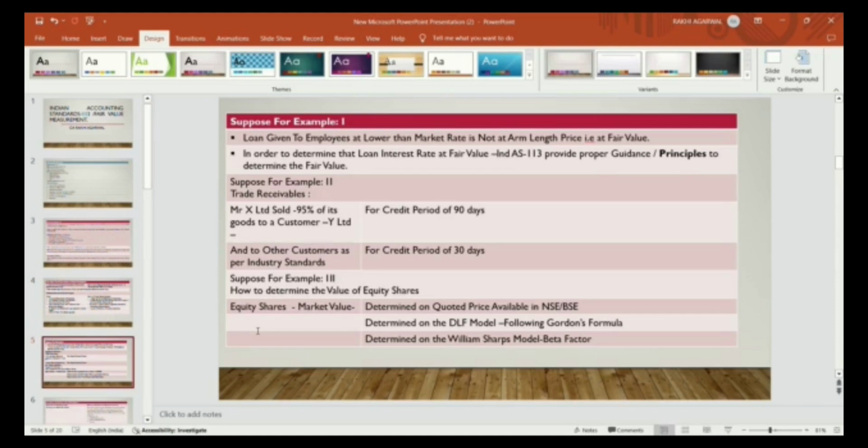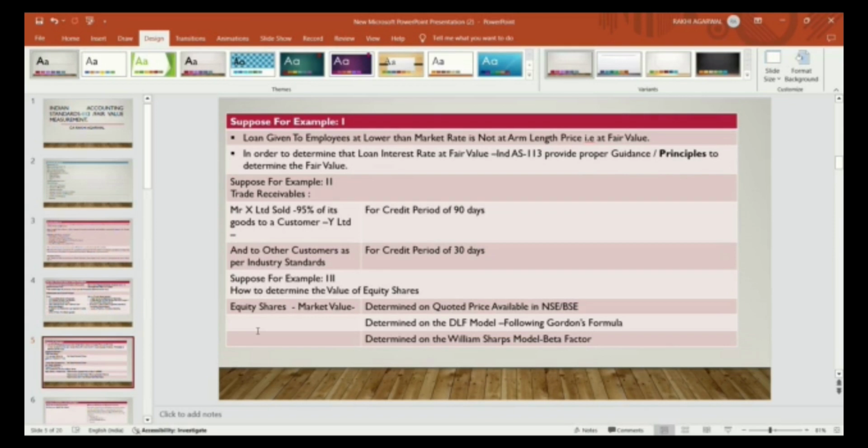What do you mean by fair value? We will discuss with the help of an example. Suppose you are giving a loan to an employee at a lower than market rate. This is not an arm's length price. That is not at fair value. If you are giving a loan to an employee below market rate, it is not a fair value transaction, and Ind AS says that you will follow a fair value transaction for measurement of assets and liabilities. But in the old GAAP, we had given a loan to an employee at a lower rate of interest, which is not an arm's length price.